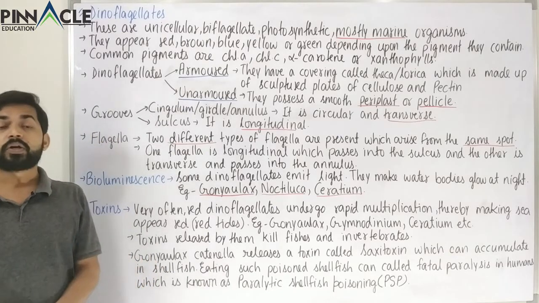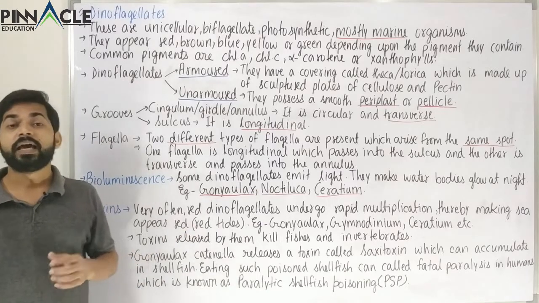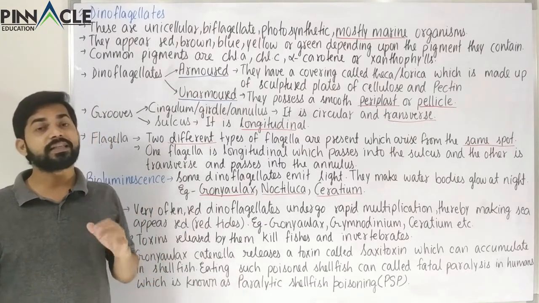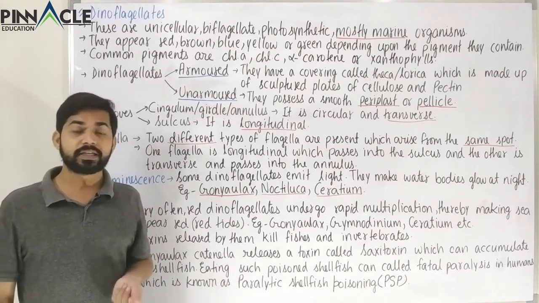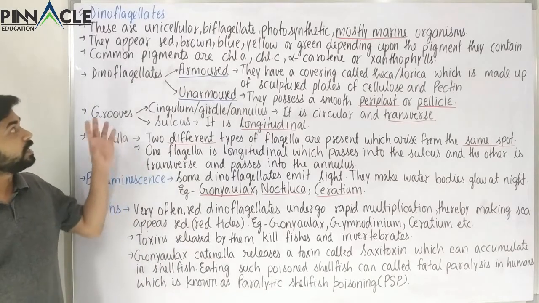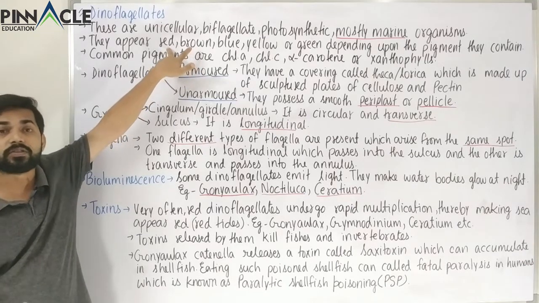And why? Because red dinoflagellates, for example Gonyaulax, emit certain toxins. These toxins can kill other aquatic organisms like fish, crustaceans or other invertebrates. We have seen there are 5 categories of dinoflagellates on the basis of color.